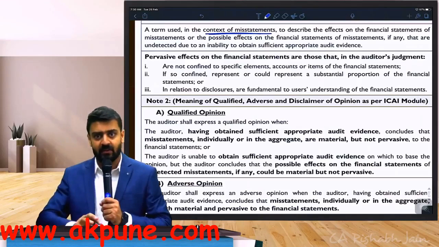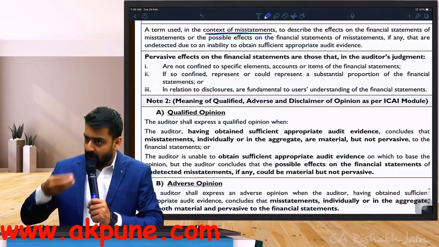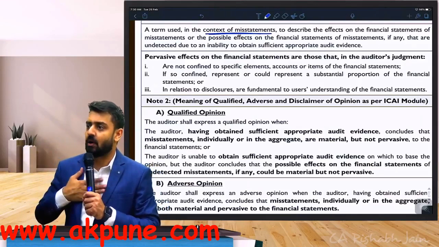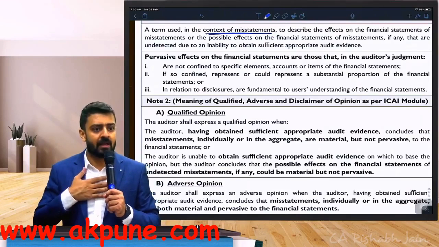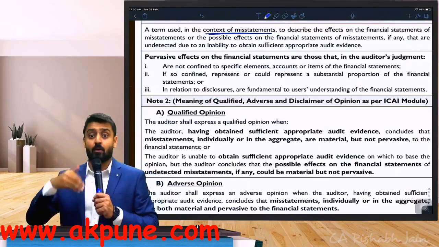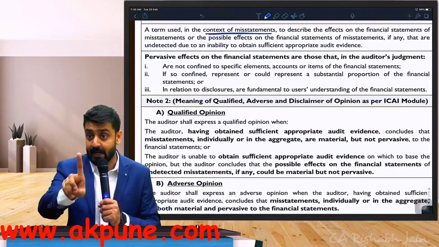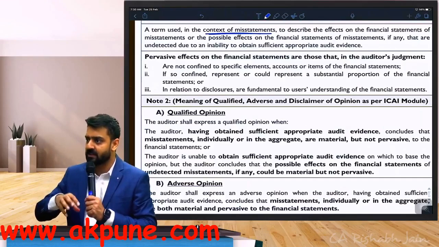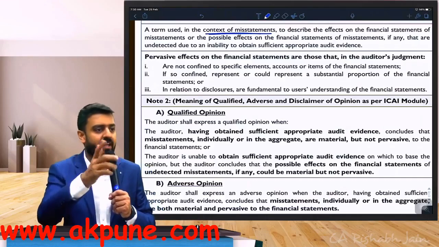See, pervasive has 3 criteria. If you fall into any of the criteria, as the auditor, my judgment will tell me that this looks to be pervasive in nature. And if it is pervasive, which modification, that we'll discuss later on. Right now, understanding the word pervasive is important. After you understand the word pervasive, the type of modification you will understand very, very easily.